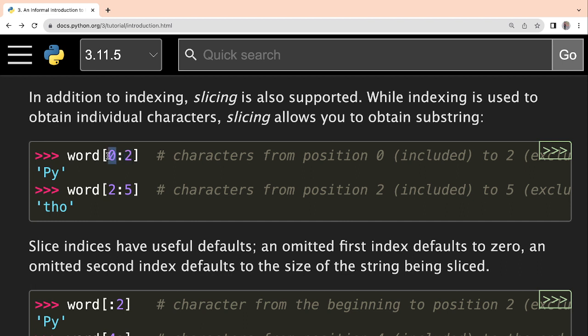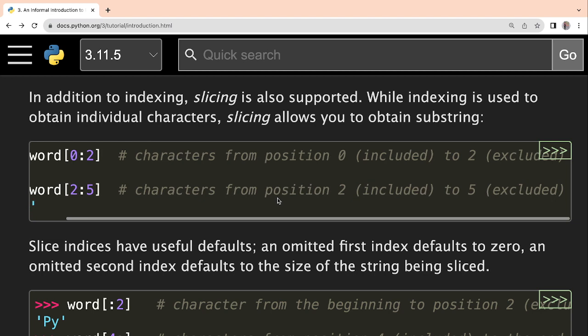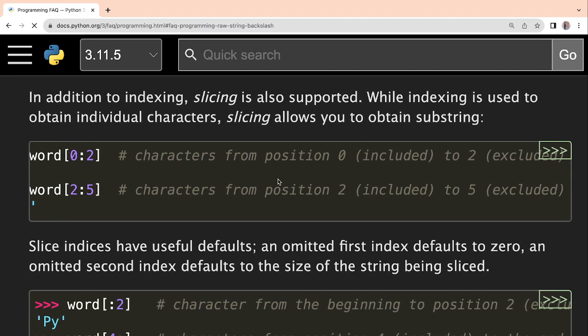Okay, the first one is representing the start index from where it should start taking the characters, and the second number denotes the last index, that means till where you have to take the character. Okay, now remember here one thing, here in the comment itself it is written nicely, right, that